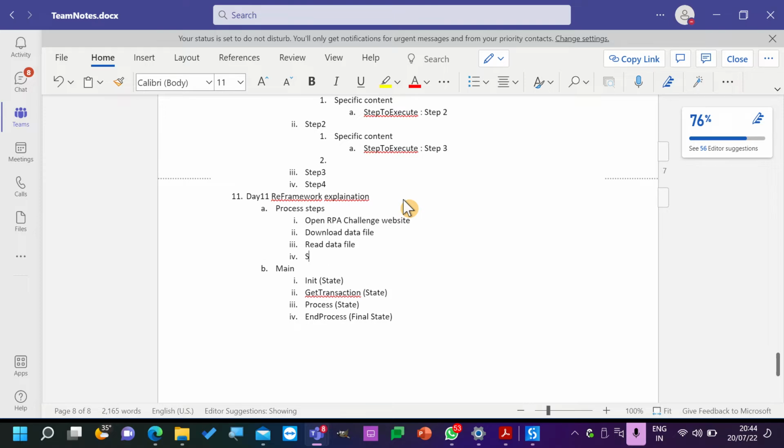Then click on start. Okay, then add every row. While adding every row, hit submit. After all the items, then export final information. Okay, and close RPA challenge website.